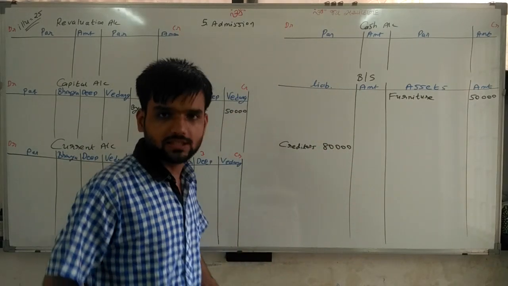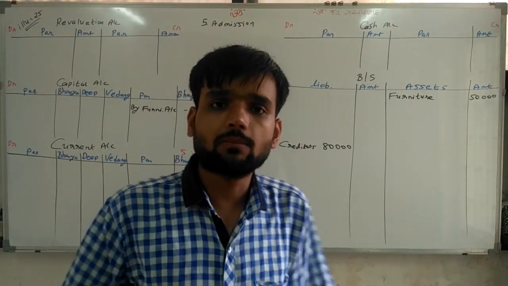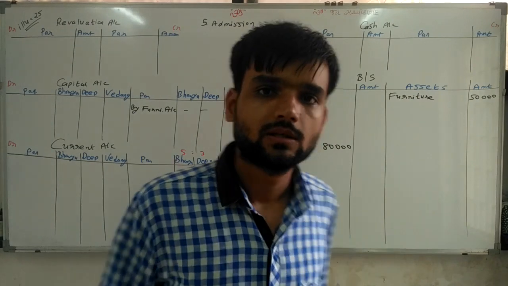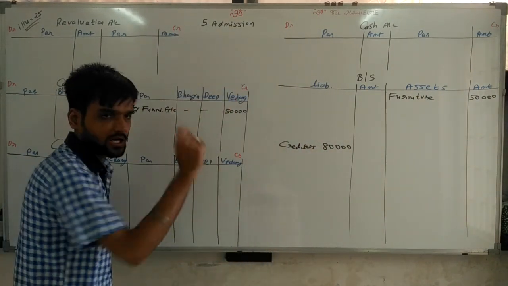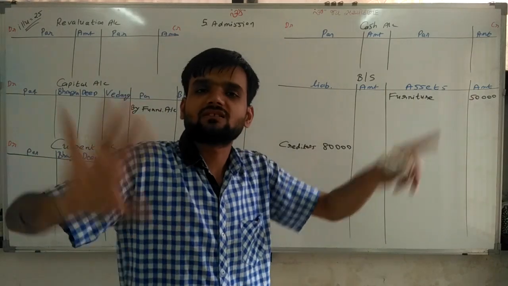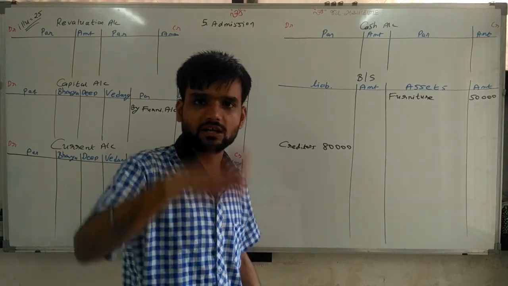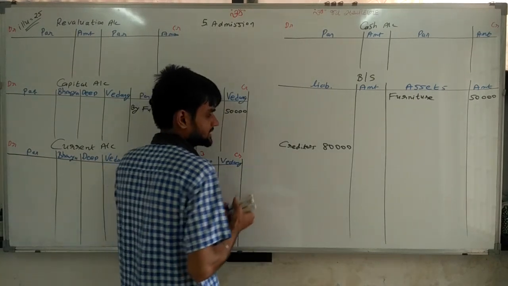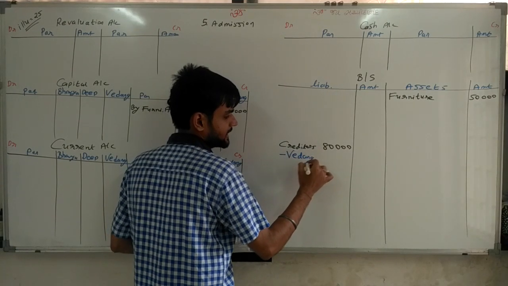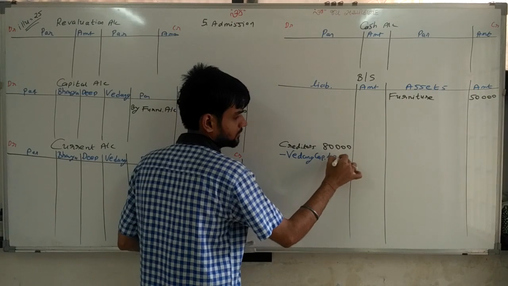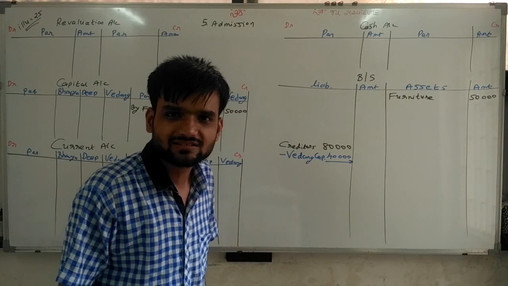Now from these creditors, 40,000 is payable to Vedang, this Vedang. Now we are not paying because now he is our partner. It means our creditors reduce. So minus, Vedang capital account, because indirectly Vedang brings capital in the business.